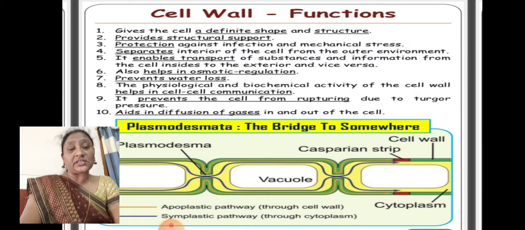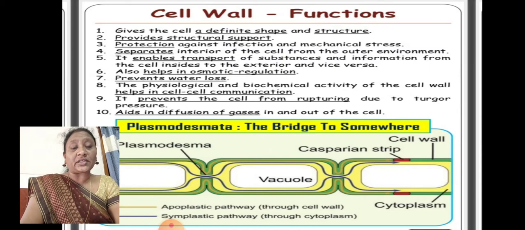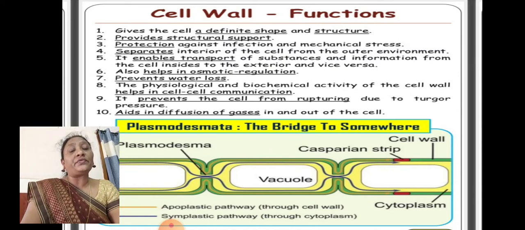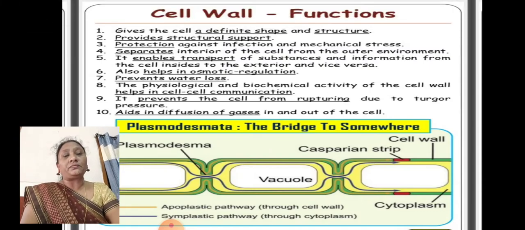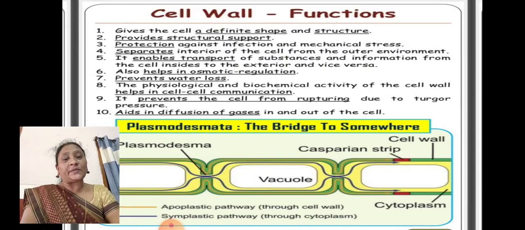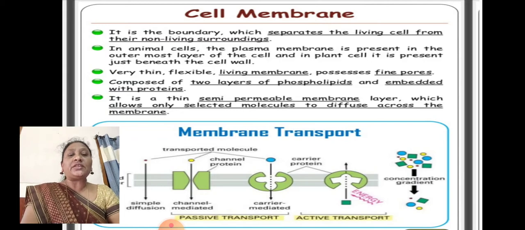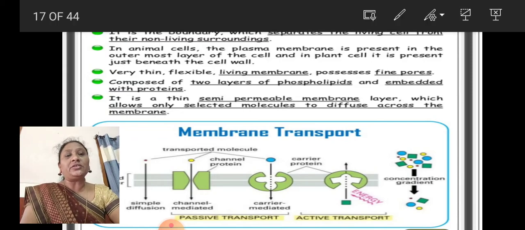It prevents the cell from rupturing due to the turgor pressure. It aids in diffusion of gases in and out of the cell. That means we can say that it has gaseous exchange during the process of respiration or the process of transpiration. Previously I said about the transpiration.